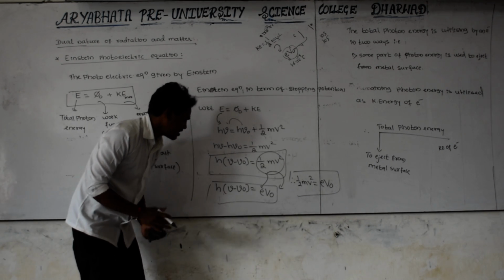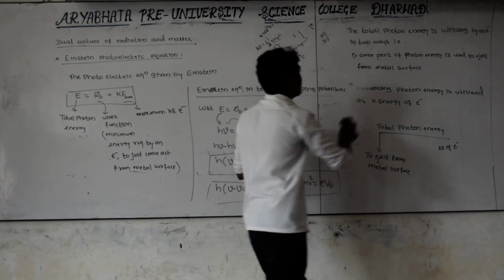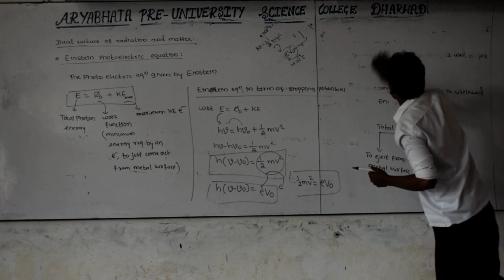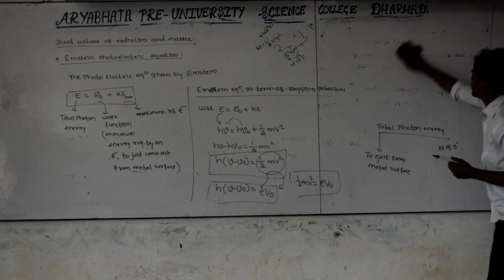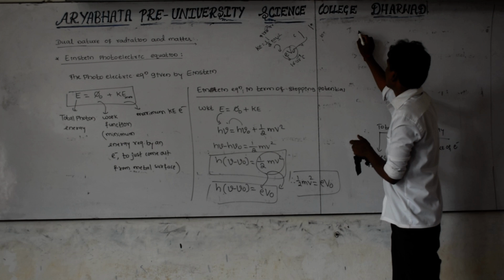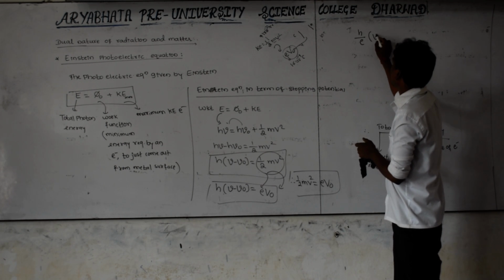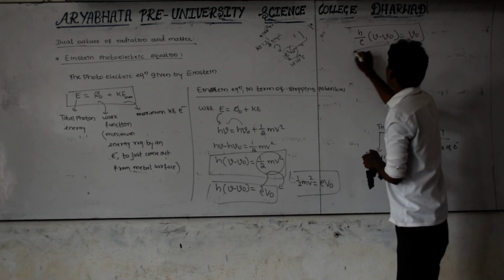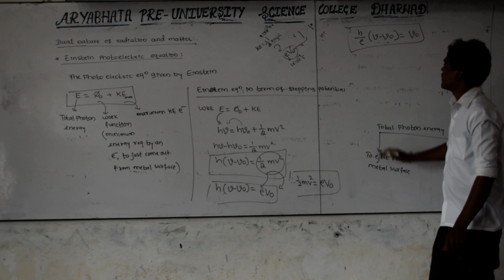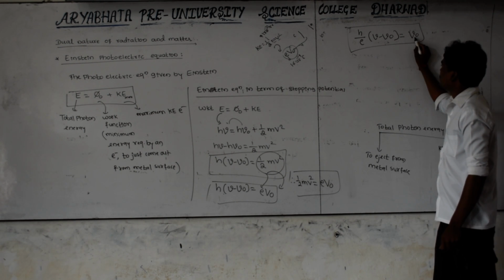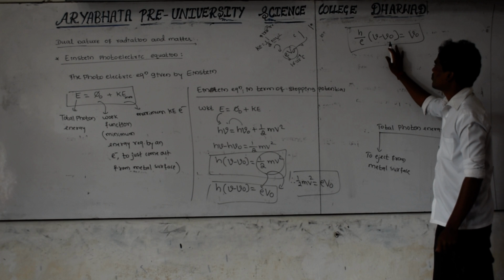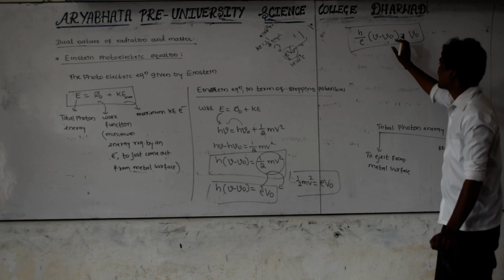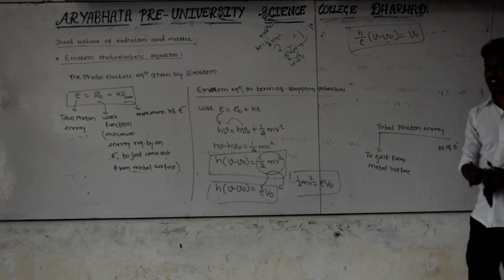This is the stopping potential, or else you can write one more step, that is h by e into nu minus nu naught is equal to V naught. This is the final one. Here V naught is the stopping potential, h by e into nu minus nu naught. This is another Einstein photoelectric equation in terms of stopping potential.